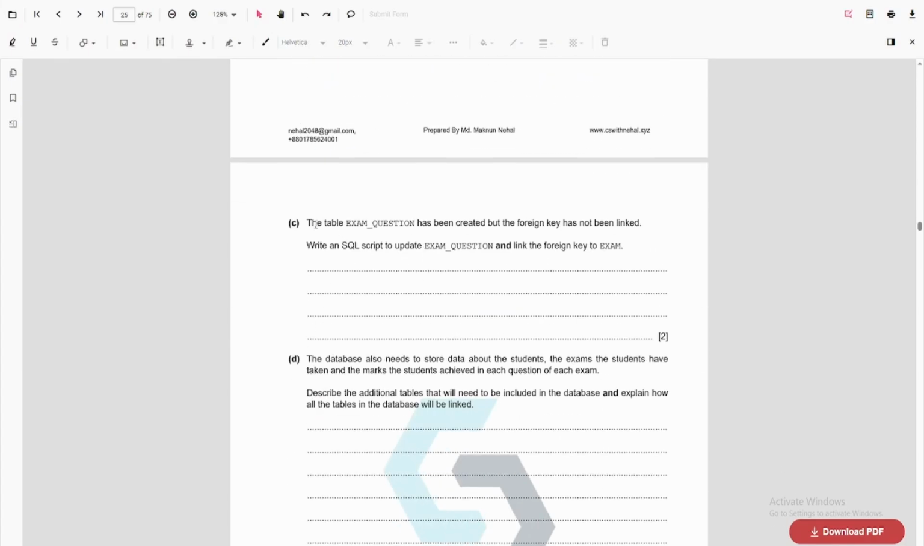All right, next question. The table exam question has been created, but the foreign key has not been linked. Write an SQL statement to update exam question and link the foreign key to exam. Again, this question is very similar to the previous one. So we ALTER TABLE exam question. We ADD a foreign key named exam ID, which references the table exam, and the attribute is exam ID.